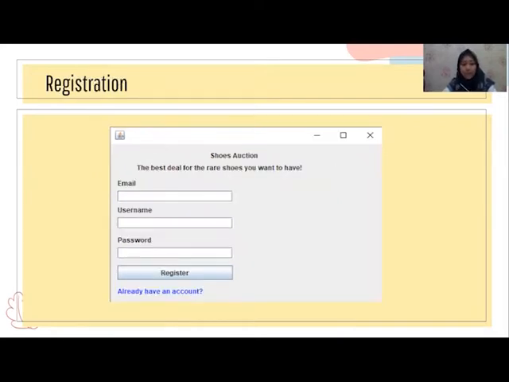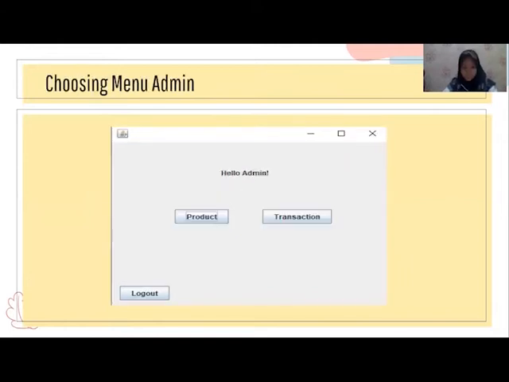And the next is registration. In the registration, you can fill in your email, username and password to register. And this is the user interface for the admin menu. In the admin menu, there is a transaction or product.